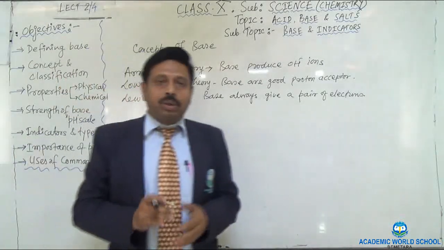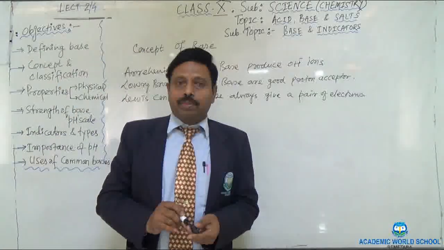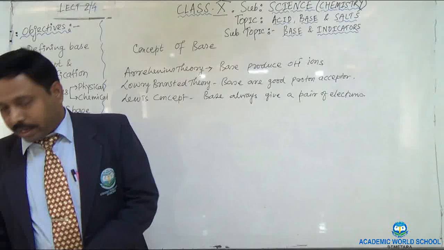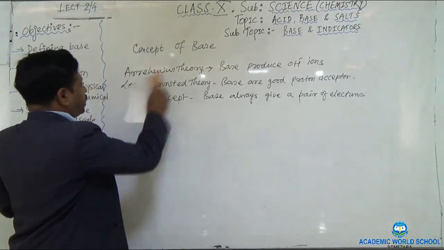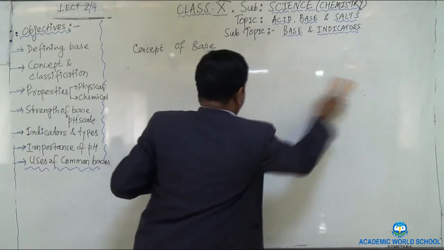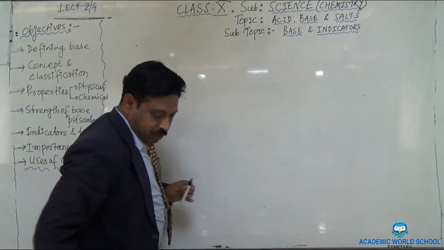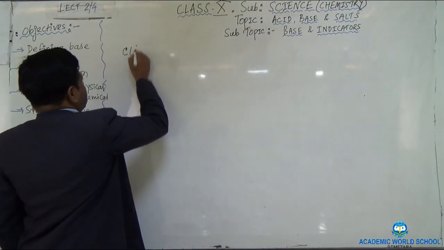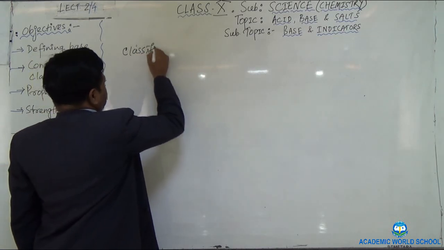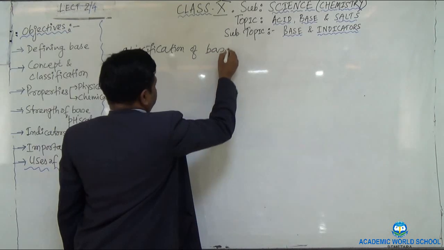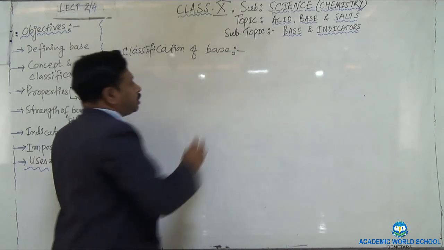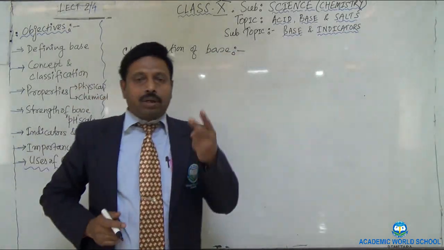Right now we will learn about the classification of the base. So please try to understand along with me and write down classification of the base. In fact, the bases are classified according to two parameters.